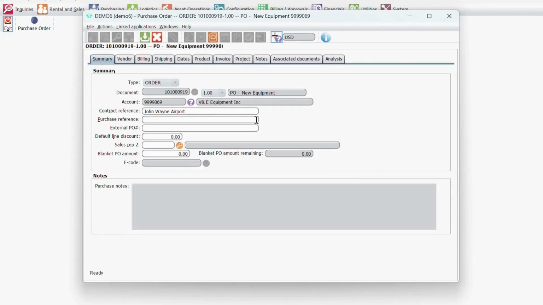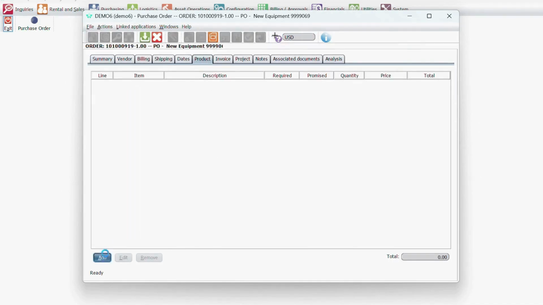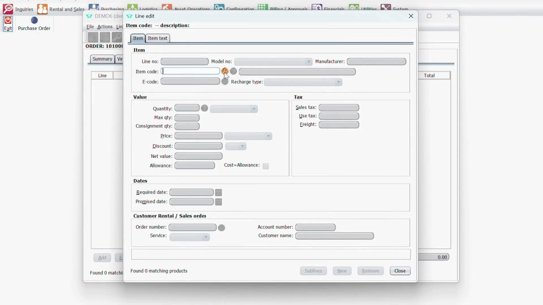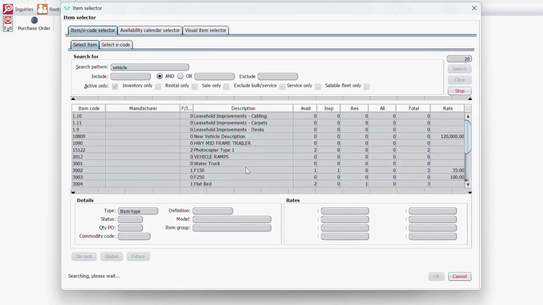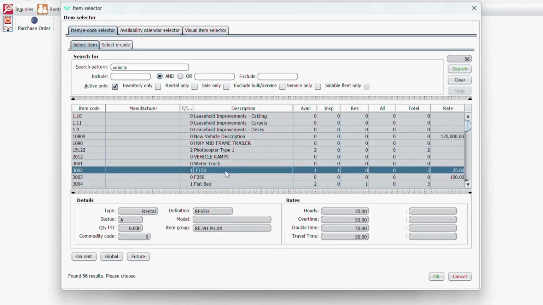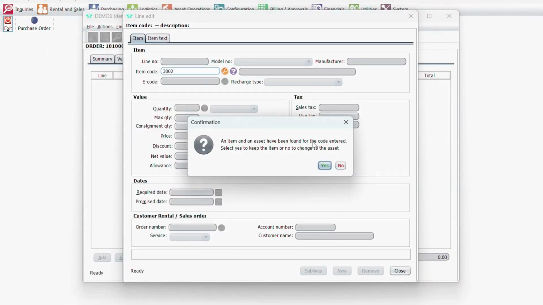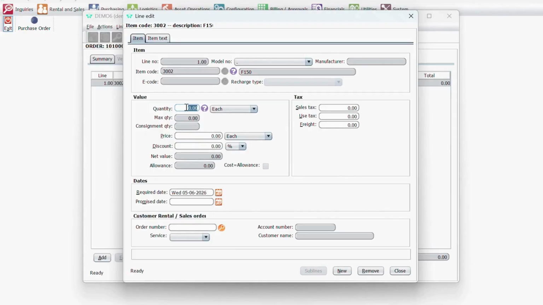From here, we're going to go to the product. I'm going to add a product. I'm going to search for an item code. It's going to be, let's just say, vehicle. Go ahead and use the pickup truck vehicle code. Going to ask you for a quantity. Go ahead and pick that quantity. Price. Let's just say $75,000.